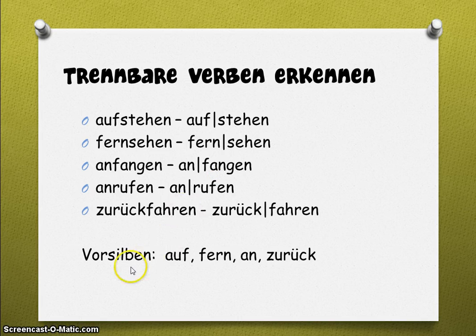Prefix in German, the word for prefix is Vorsilbe. The prefixes here in these verbs, and it could be other prefixes, there are others, but for the time being we have four of them. One is auf, fern, an, and zurück. And what's special about the separable prefix verbs is that their prefixes actually mean something. So they're not just like a suffix that doesn't necessarily mean anything by itself. For example, zurück by itself means back, okay?